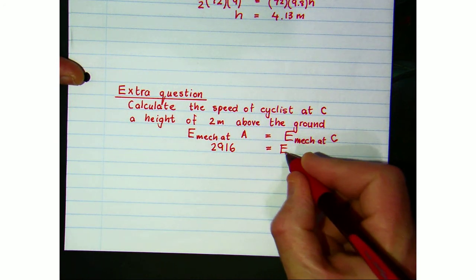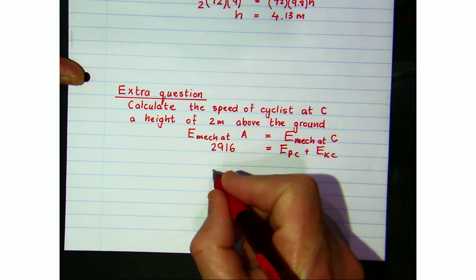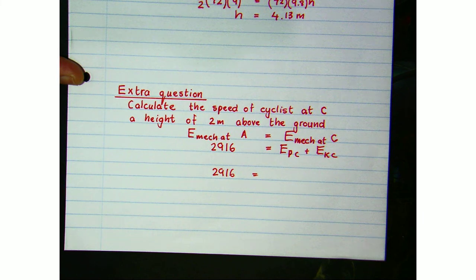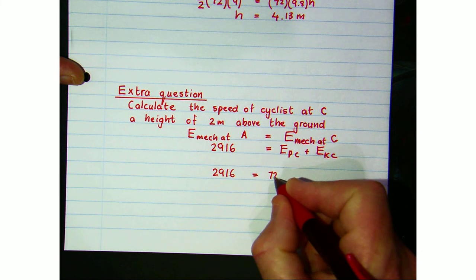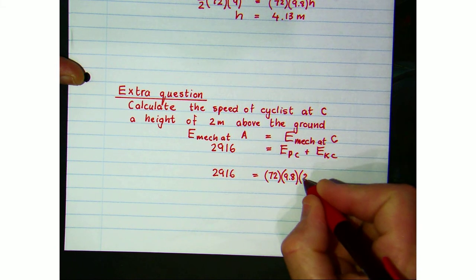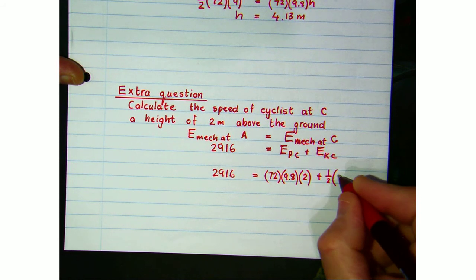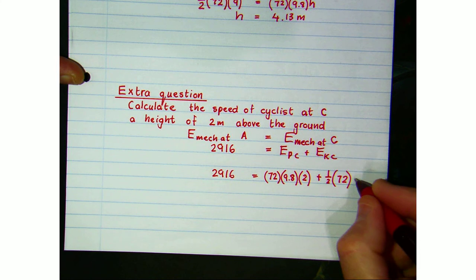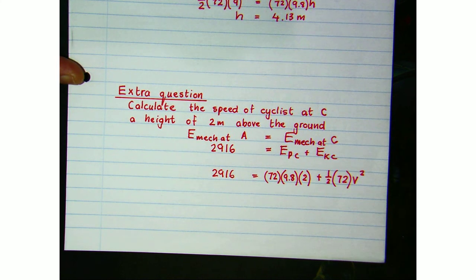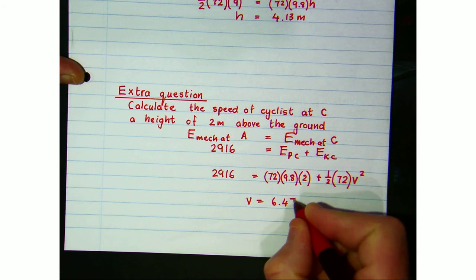Potential energy at C plus kinetic energy at C. Right, the potential energy at C would be his mass times 9.8 times the height of 2 meters above the ground, plus he has some kinetic energy, half of the mass times v squared, and we're looking for his speed at point C. And if we solve that carefully on the calculator, we'll get a speed of 6.47 meters per second.